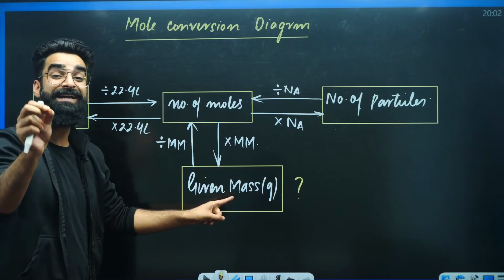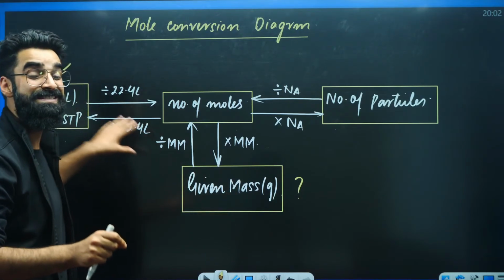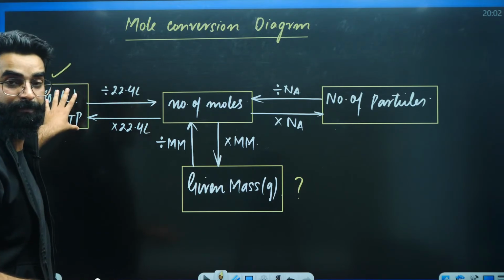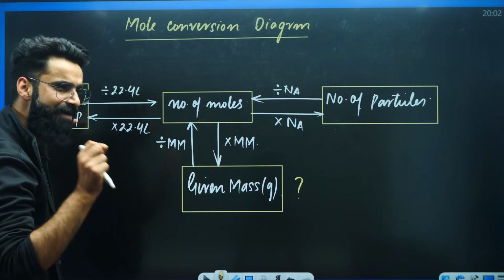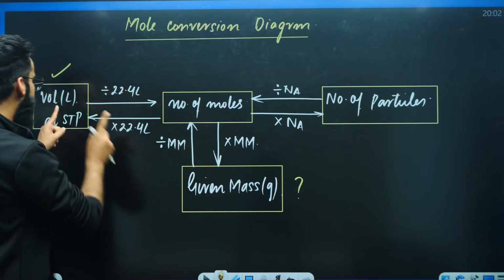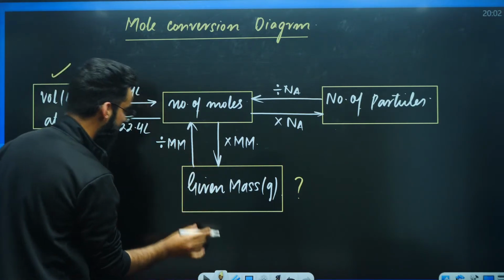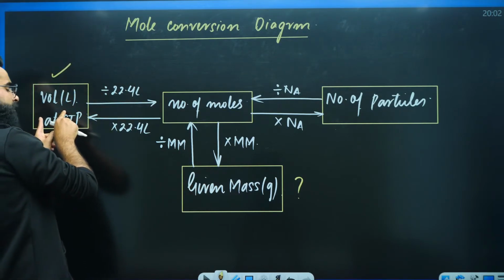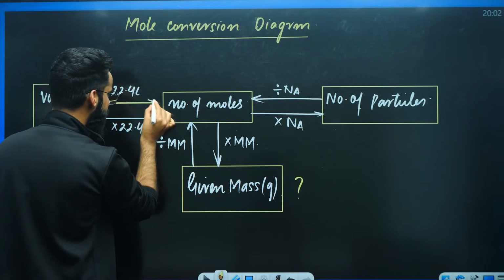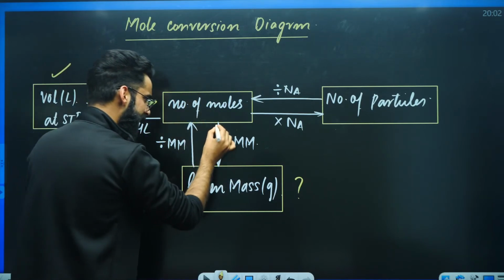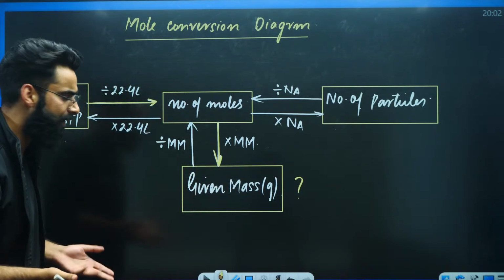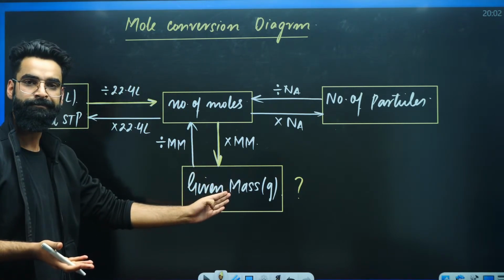Whatever quantity you are given, you'll start from that quantity. Since we are given volume, I'll start with volume, and I will follow all the arrows which will take me from volume to mass. That means first, I'll follow this arrow so that I reach moles. Then I follow this arrow so that I reach mass. That's how you convert volume into mass.